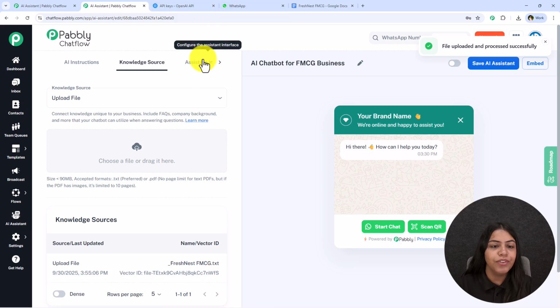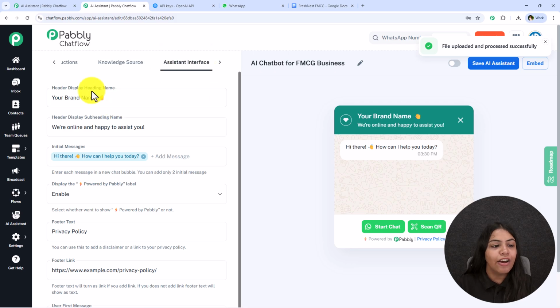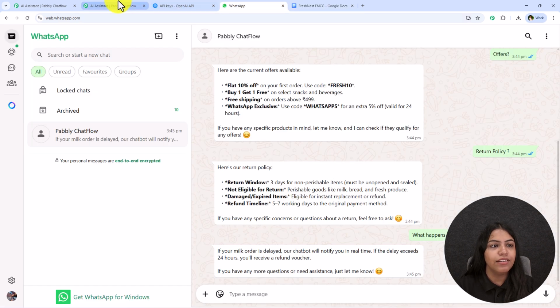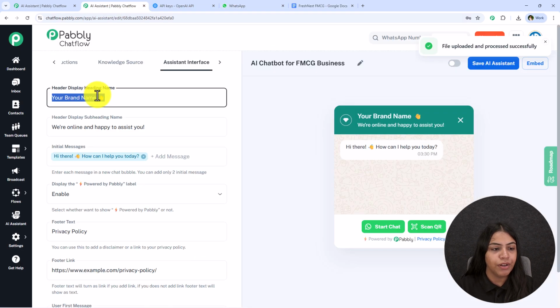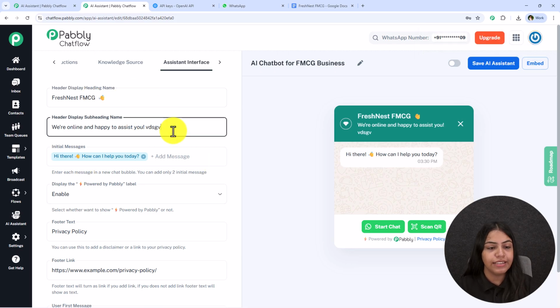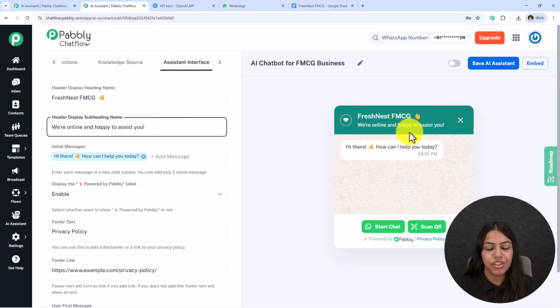Alright, now let's move on further towards this AI interface. Now it is asking me for the heading, so it is saying enter the brand name in this heading. Alright, so let's enter the brand name. So I'm going to enter the brand name and move on further. The next which we have is this subheading. So if you wish, you can definitely add or edit this subheading. Alright, it will change over here too.